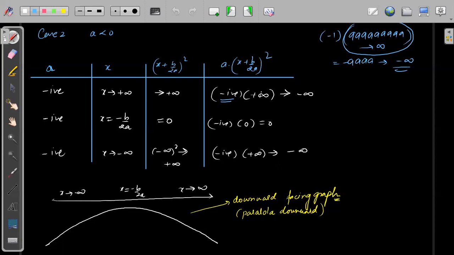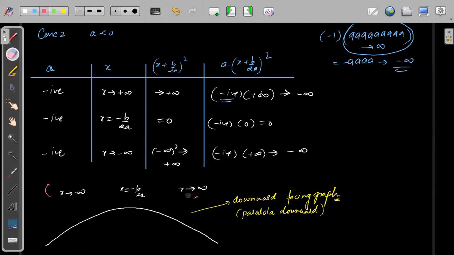In case 1, sir, then both the graphs have to touch the x-axis. Sir, why have both the graphs not touched the x-axis? No, I'm saying this is not the x-axis. Please mind it that this is not the x-axis. I'm showing that on the right side, when x is approaching infinity, and at x is minus b by 2. So don't think that this is the x-axis.